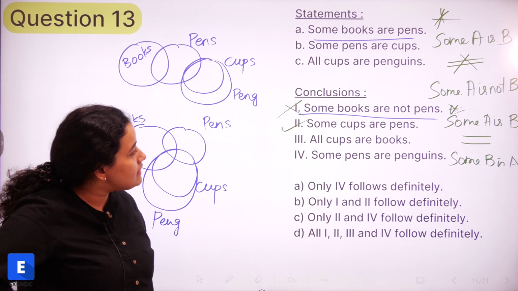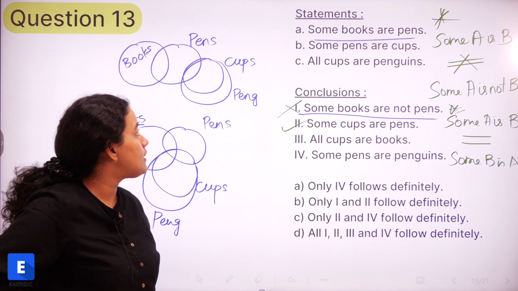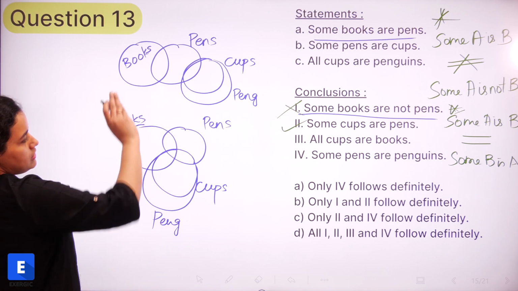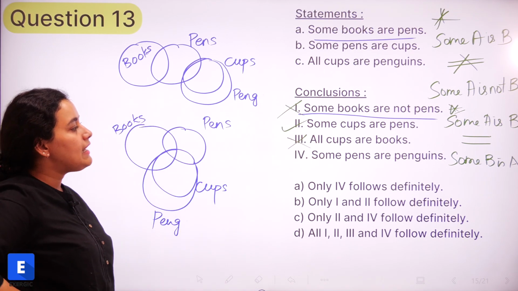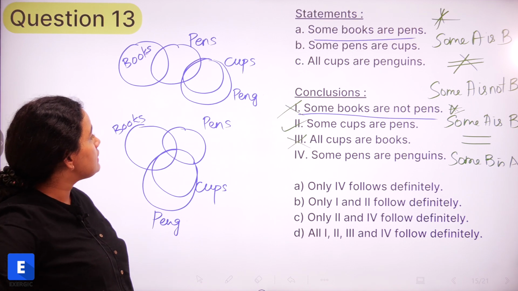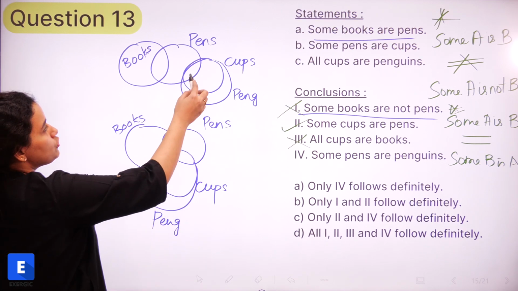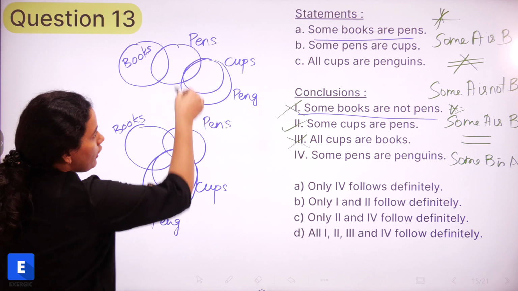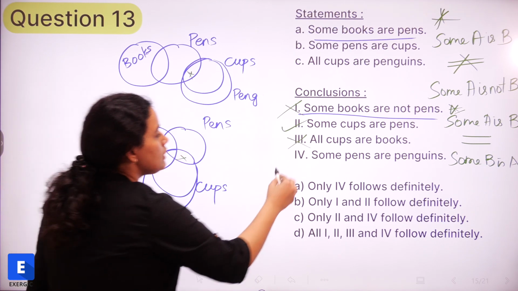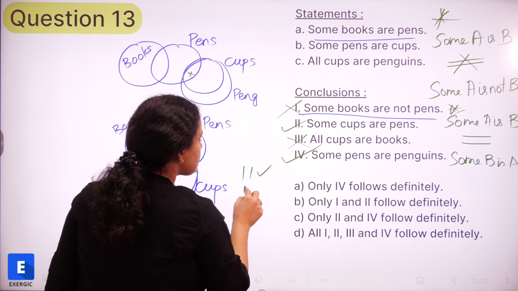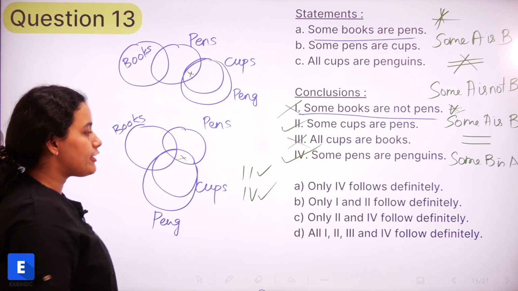What's the third sentence saying? All cups are books. So all cups are books. It is not true. So 3 also does not follow. And some pens are penguins. Some pens are penguins, that is true, right? Because some pens are cups and all cups are penguins. So definitely some of the pens are going to be penguins. So 4 follows. So 2 follows and 4 follows. Now let us look at the options.